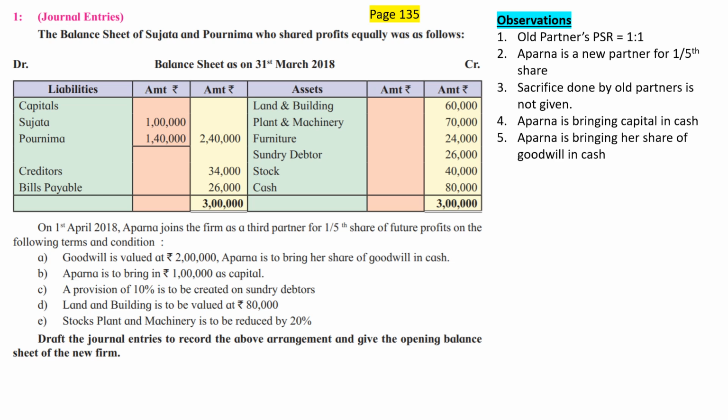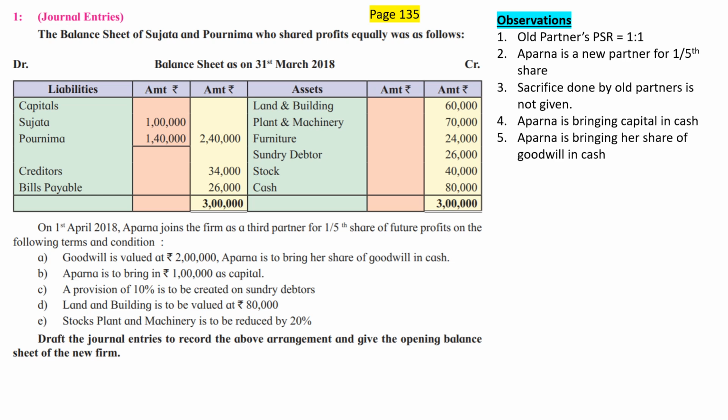In reality, in this problem, ledger accounts were not asked. We are doing it because this is the first problem which is asking us to pass the journal entries, but it is also asking us to prepare the balance sheet, and the balance sheet can be prepared when you have ledger accounts ready properly. So although ledger accounts were not asked, we have prepared them. Okay, so now the first part is over. Let us consider the adjustments.